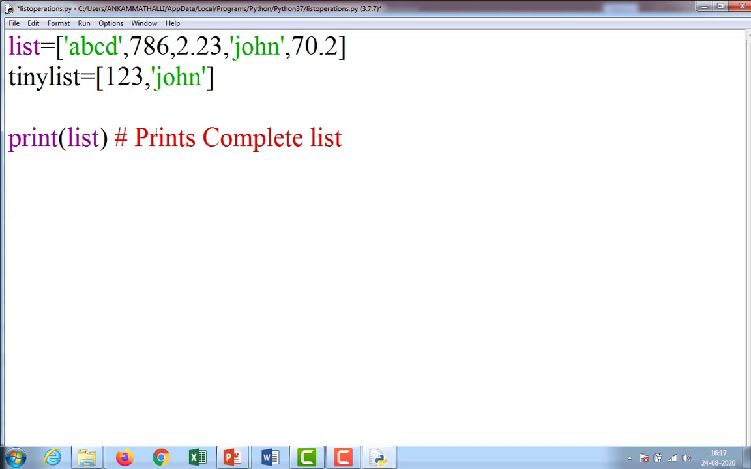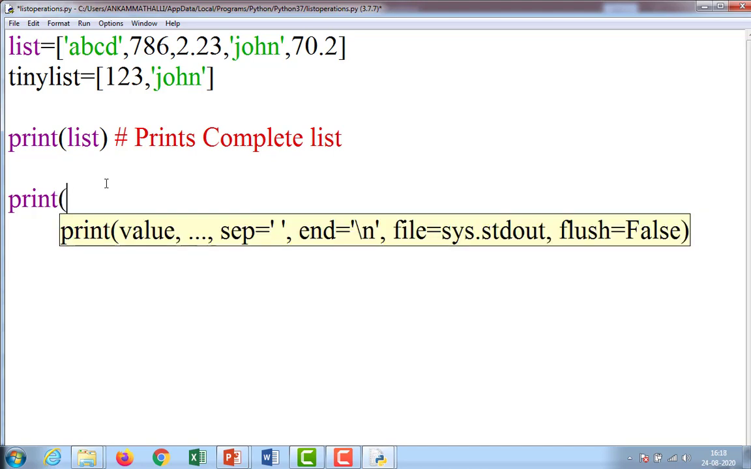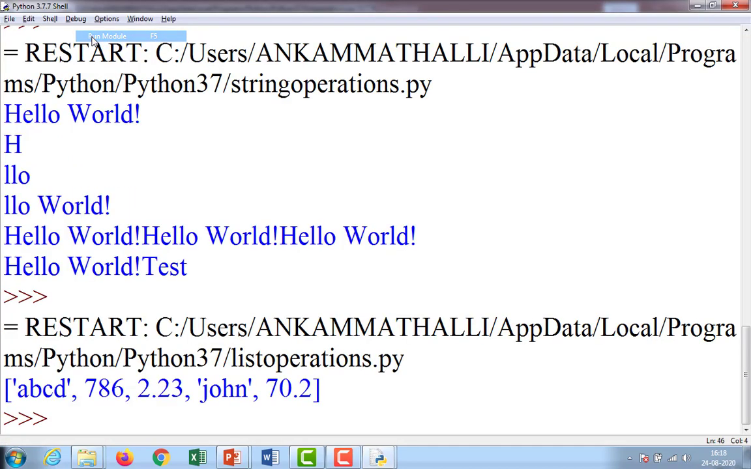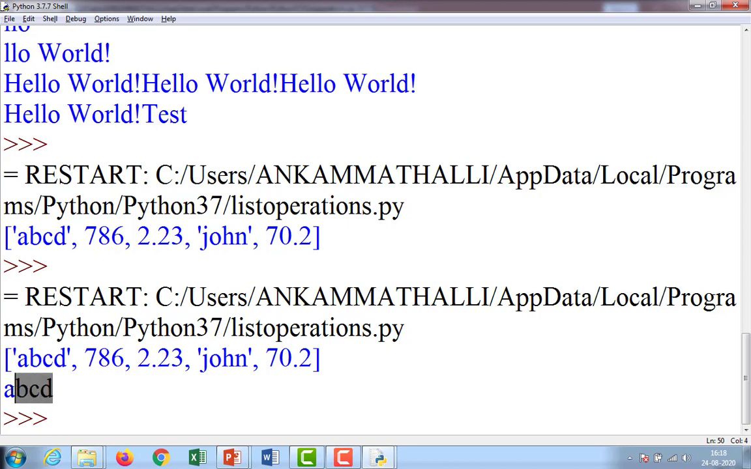Suppose I want to print the first value in the list. In the previous example we took strings, so it displayed only the first character, but observe here in the list: print list of 0. Enter. Control S, run module or F5. So observe here, A, B, C, D. What is the first value in the list? A, B, C, D is displayed.